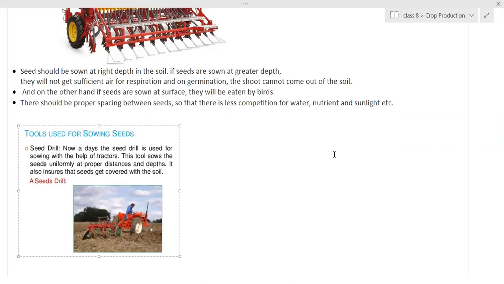That is one method of adding nutrients into the soil, because after decomposition the huge substances are broken down into simpler ones, and the simpler nitrogen, phosphorus, potassium will be available in that powder. That is what we call compost.